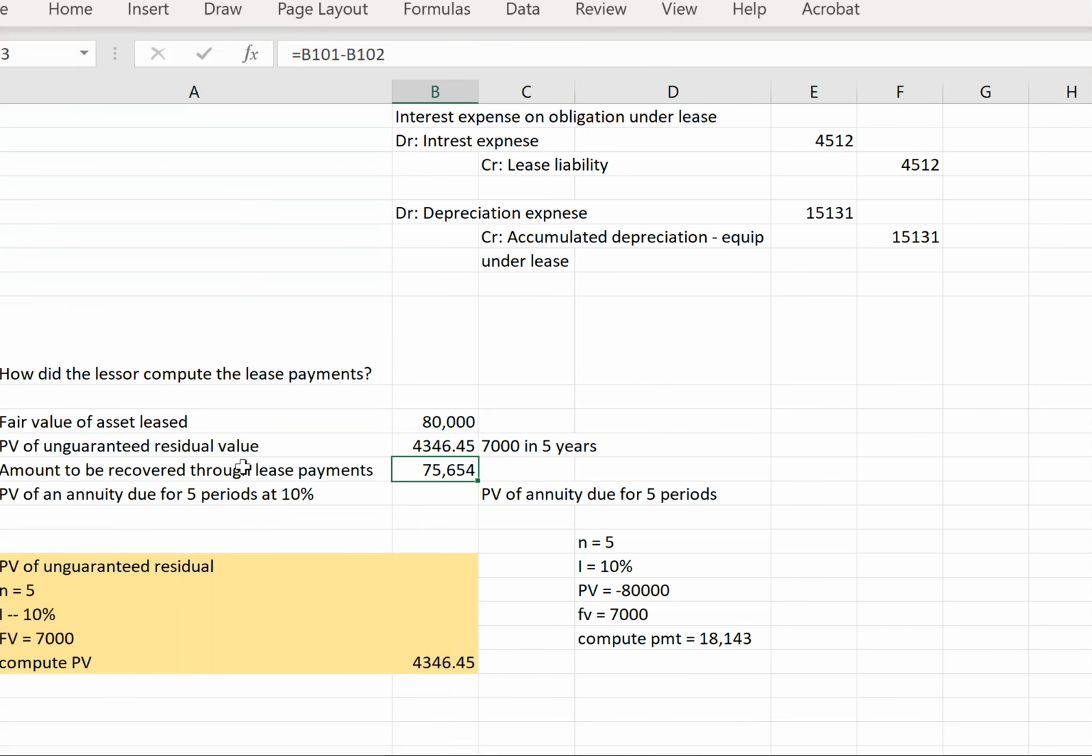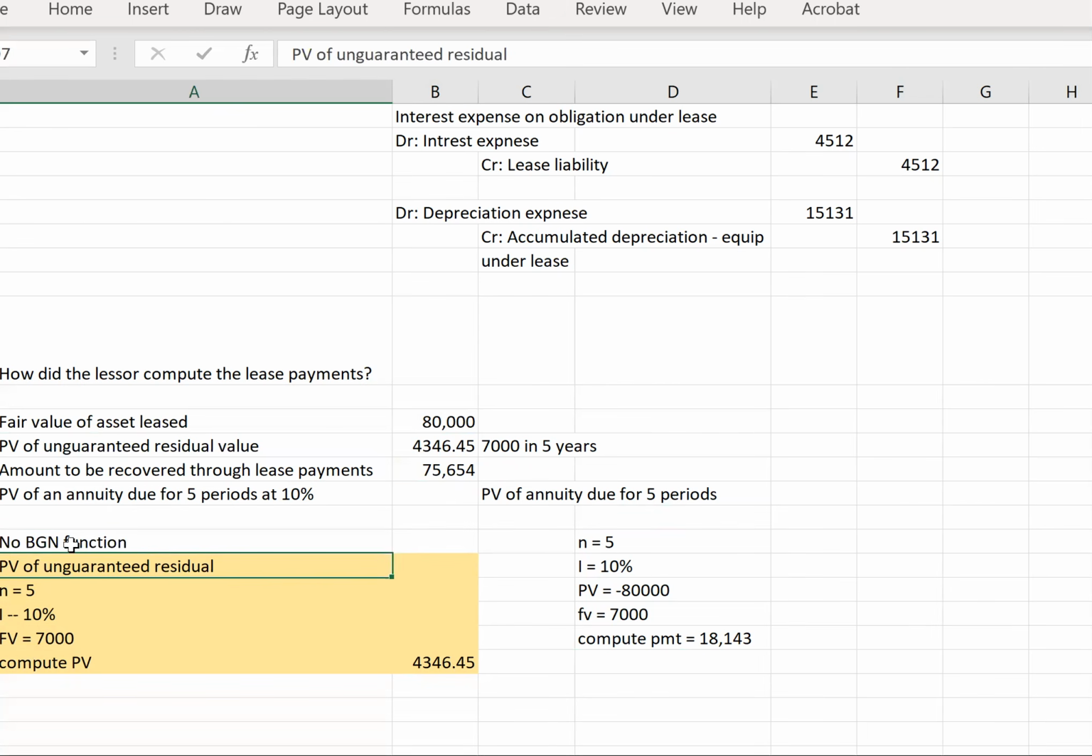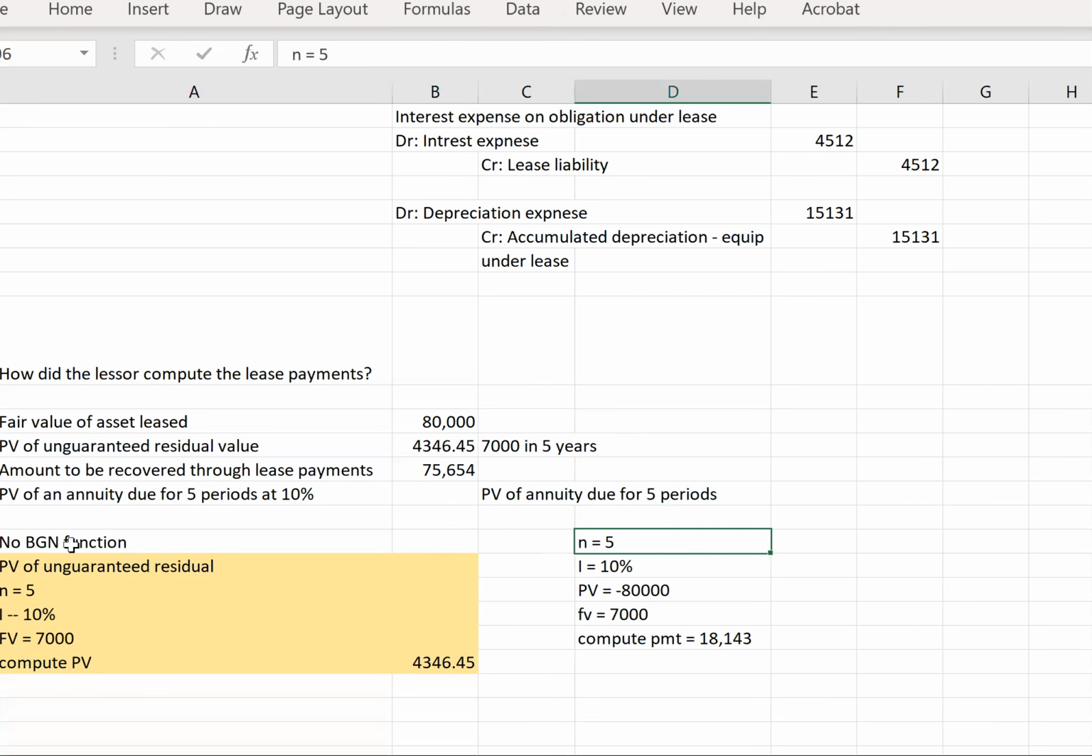Now the question is, what should the lease payments be? It's not as easy as taking this number and dividing it by 5 years, because we also need to take into account the time value of money. So we need to put our begin function on. Here there is no begin function, because we are looking at the end of the period, what do they need to recover? But here we do need our begin function, because now we're back to computing lease payments.